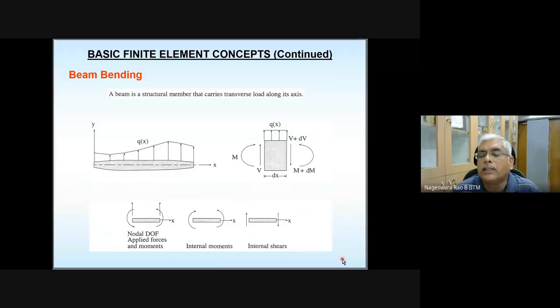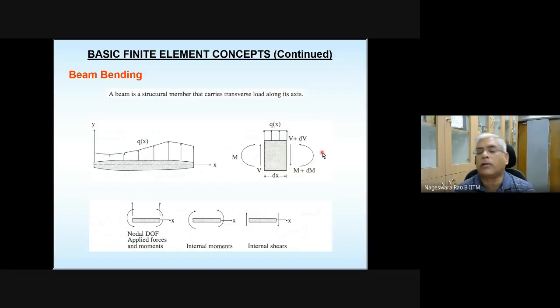At the end, you are going to get the same equations. Any questions? So now we are going to write equilibrium equations for this differential element.